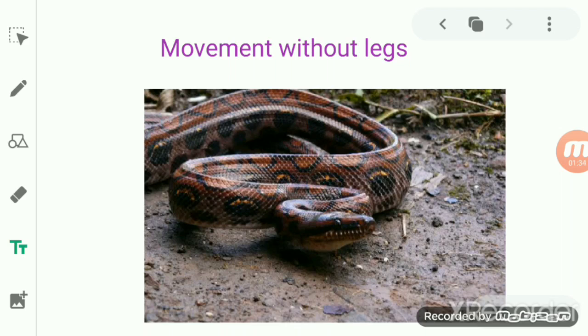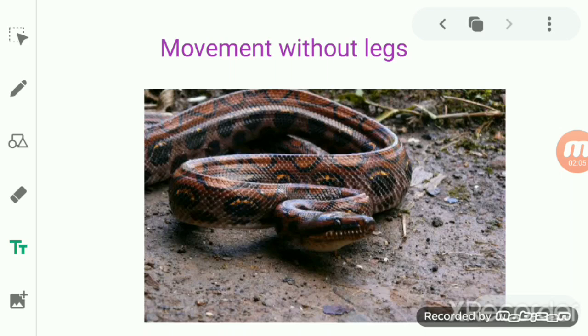If legs are not present in the animal's body, then the muscles of the body are responsible for the movement. Some animals like the earthworm, snail, fishes and snake do not have legs, so they move with the help of their muscles.